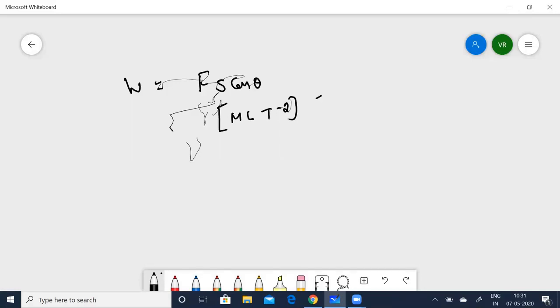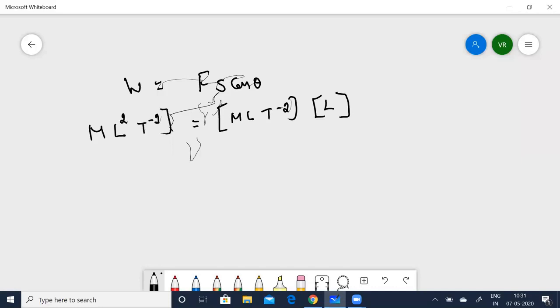Work W is equal to F s cos theta, where F is the force and S is the displacement, you know that. For F, it is M L T to the power of minus 2. And of course, for displacement, it is just L. And cos theta is a constant. You need not take that, it has no dimensions. So work is going to be M L squared T to the power of minus 2.